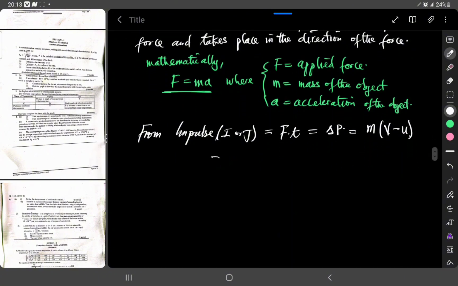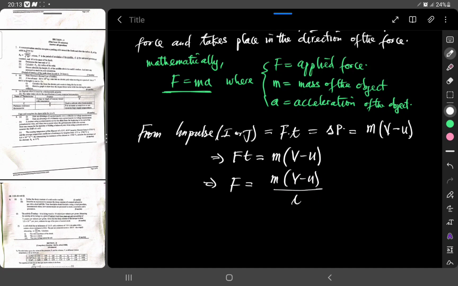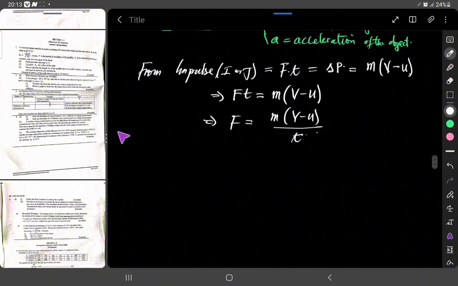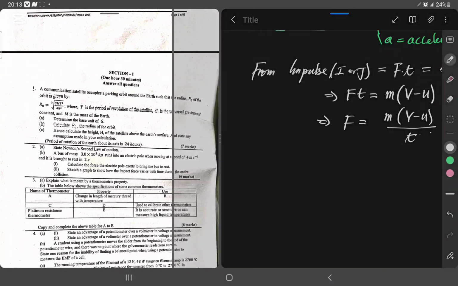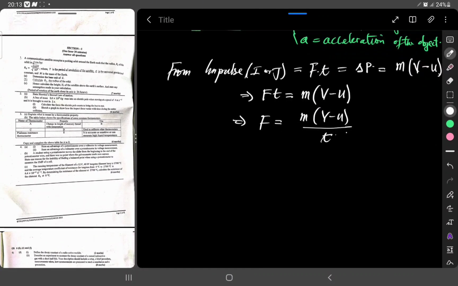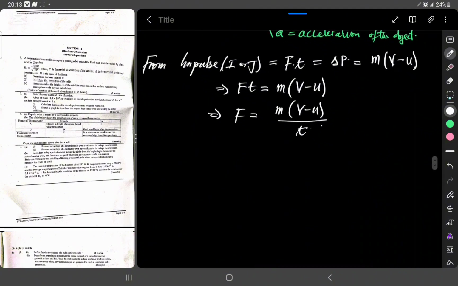If this is the case, the force F times the time will be equal to M times V minus U, which means that F is going to be M times V minus U divided by that time T. Now, they gave us the mass of the body and the speed with which the body collides with the electric pole. Take note, in this case, we are going to have magnitude values, because the final speed of the body is 0, while the initial speed is given to us.